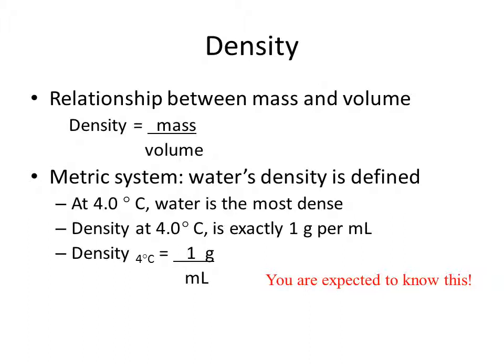Usually we just say the density of water is 1.00 gram per milliliter, pretty much at all temperatures at which we might deal with it in a laboratory. You are expected to know the density of water. All of the constants for water will be considered something that you need to know or have memorized.